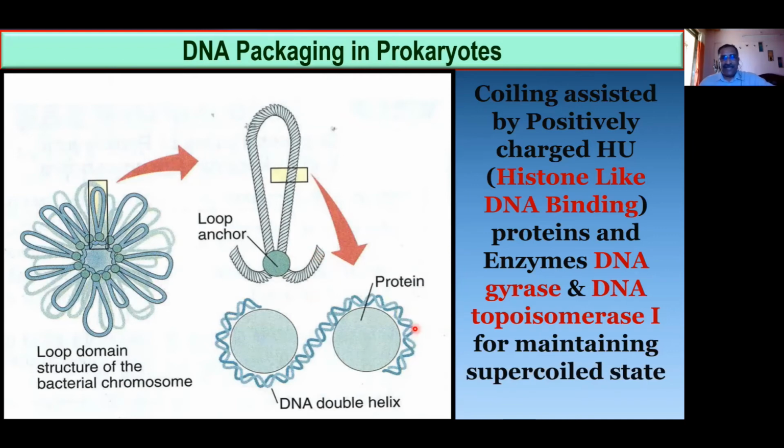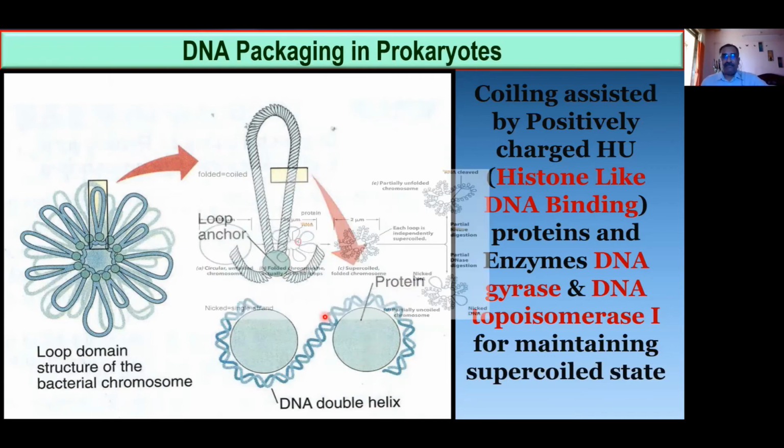This is the DNA. What kind of charge does this DNA have? Very good, negative charge. And with the negative charge, there are positively charged materials. What is that positively charged material? Protein. But you cannot call it histone. You can say this is histone-like, because it is not a true histone. So we can say histone-like DNA binding protein, along with the two enzymes.